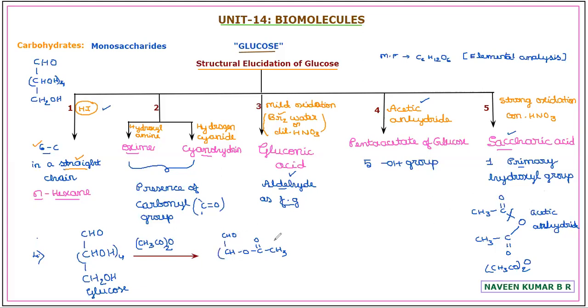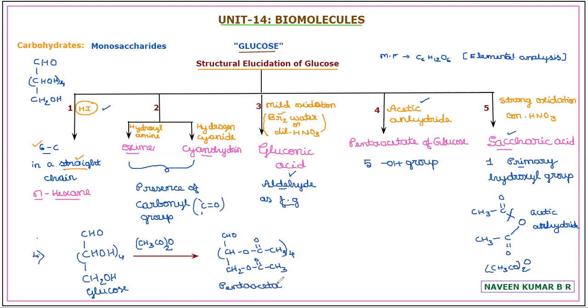So this will be repeated four times. The four carbons here have the hydroxyl group, and the last carbon again has a hydroxyl group attached. It will again undergo a similar acetylation reaction, giving CH2O CO CH3. Whatever compound is formed is a pentaacetate of glucose.